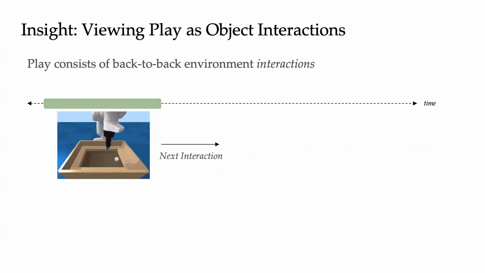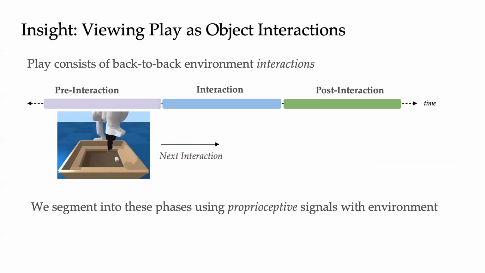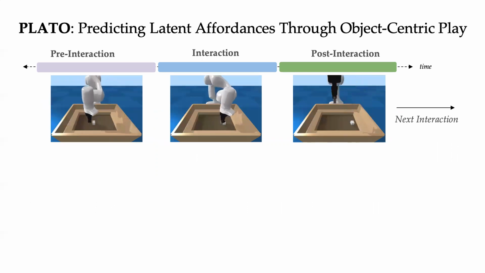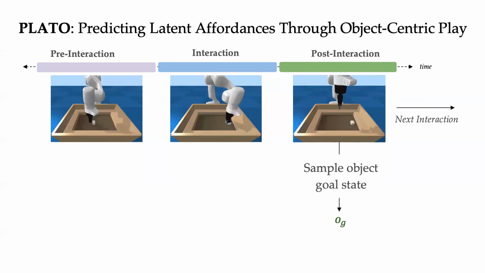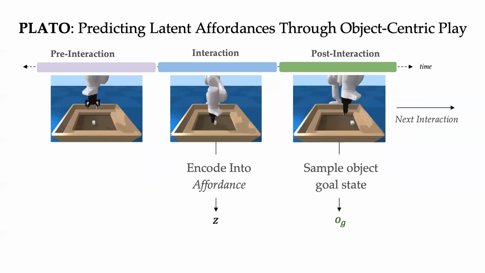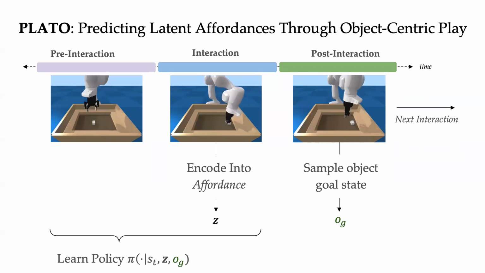We segment play data in these phases using smooth proprioceptive signals with the environment, such as contact. Broadly, the interaction phase covers portions of time where we are directly influencing our environment. Given the segmented play data, our method PLATO first samples an object goal state, OG, from the post-interaction period. Next, we encode the interaction phase into a latent affordance Z, and then learn a policy to reconstruct the pre-interaction and interaction actions conditioned on the goal and this affordance Z.